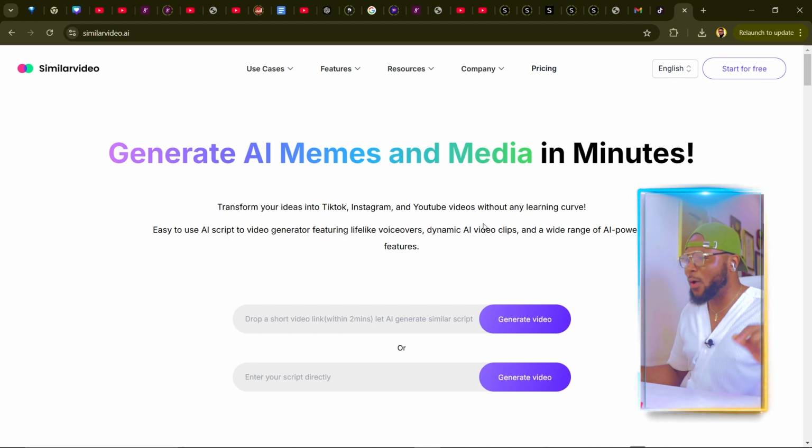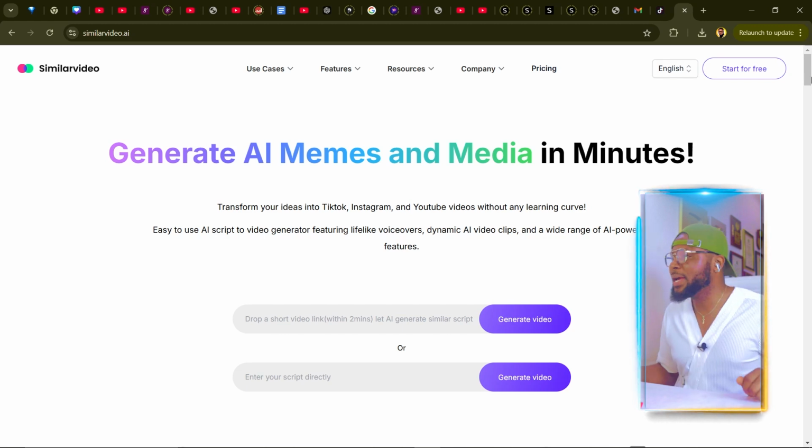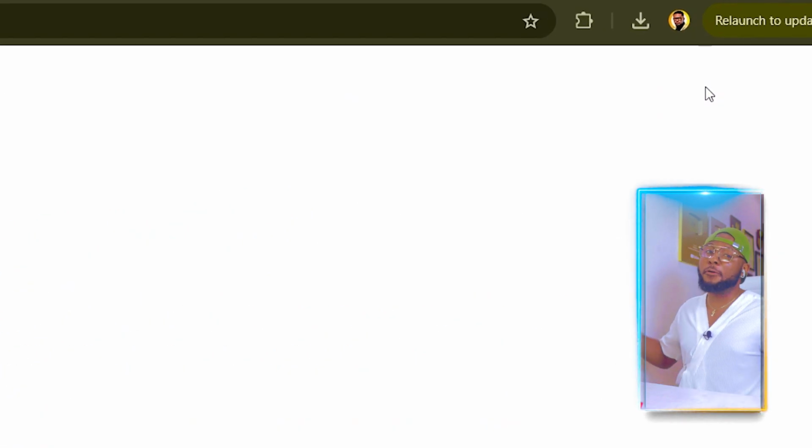Now, there's so many things you can use this platform to do, and I'm going to be walking you through it all. So once you get here, the next thing you're going to do is to click on Start for Free, because they allow you to use the platform even without having to pay money or without having to register with your credit card or anything like that. You can just go ahead and sign up with your Google account and you're good to go.